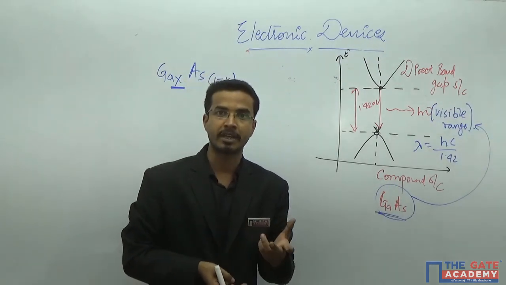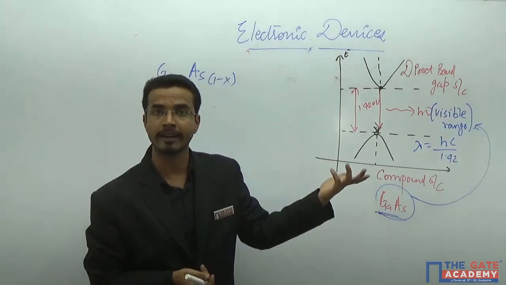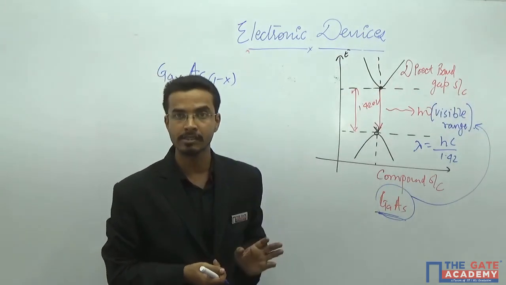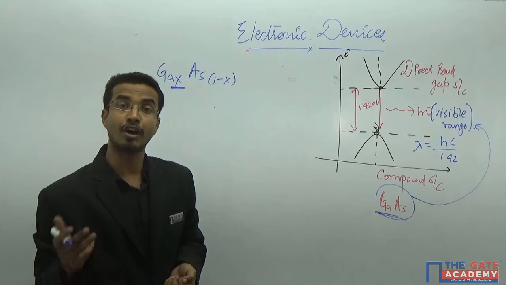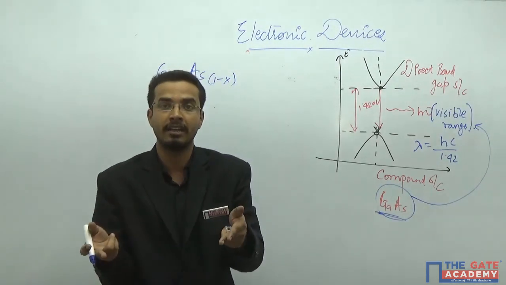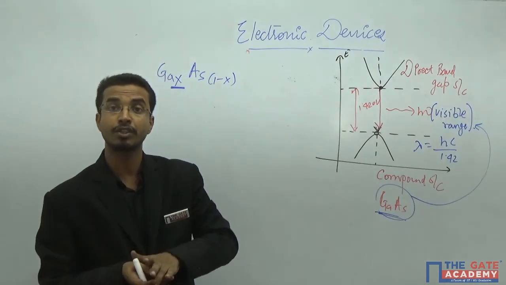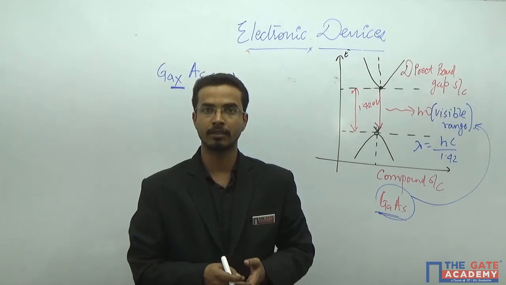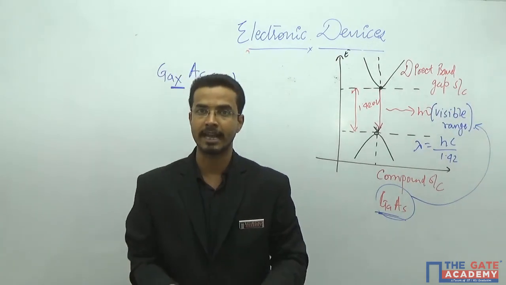A direct band gap semiconductor will provide you light in the visible range. That is why you use it in the LEDs in traffic signals. And the indirect band gap semiconductor will provide light in the invisible or infrared range, which you use in the TV remote control or AC remote control. And that's all about the indirect band gap and direct band gap semiconductors.